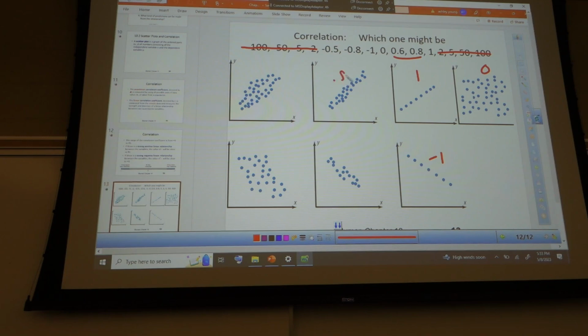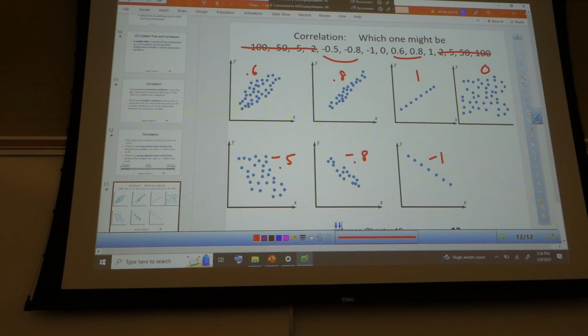This one's closer to 1, so that's going to be 0.8. This one's not as much of a line, so that's 0.6. And then these two are the two negative sloped ones between 0 and -1. This one's closer to a line, so it's going to be -0.8, because it's closer to -1. This one will be -0.5. Okay?